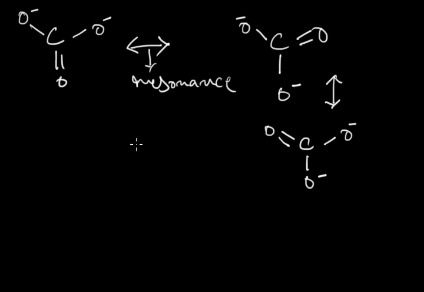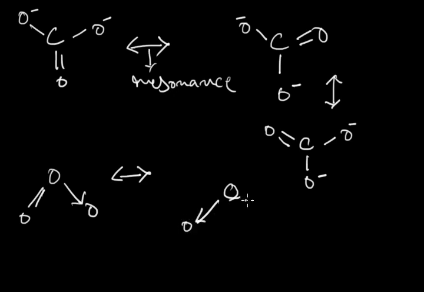The resonating structure of carbonate ion is like that. If we draw the resonating structures of the ozone molecule, an oxygen double bond and an oxygen coordinate bond are present. In the second structure, the double bond gets coordinate character and the coordinate bond becomes double bonded.